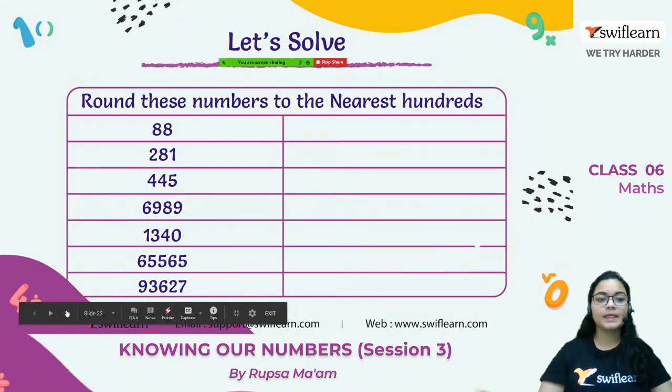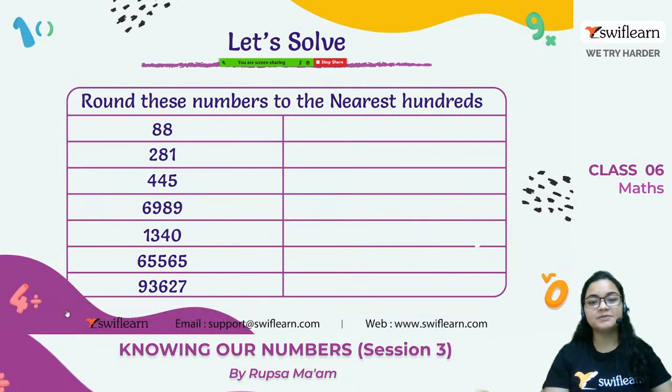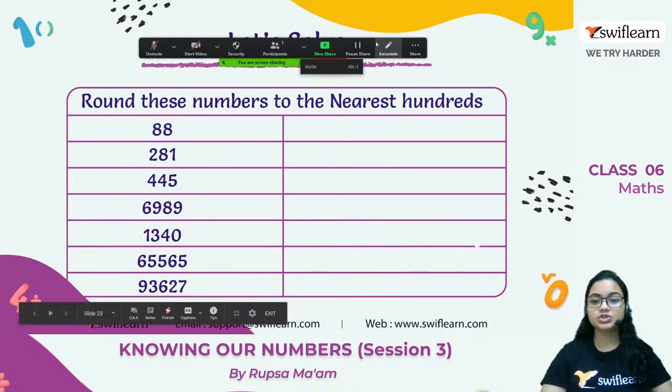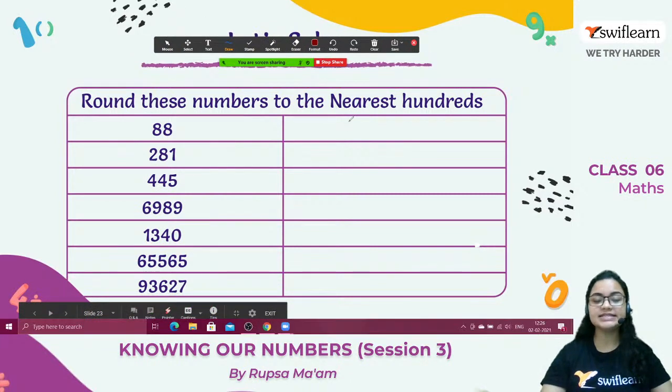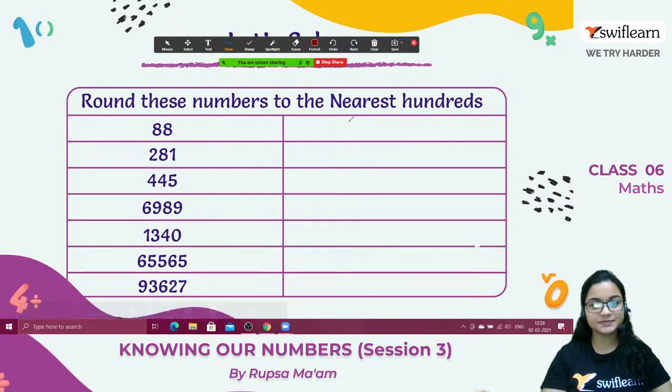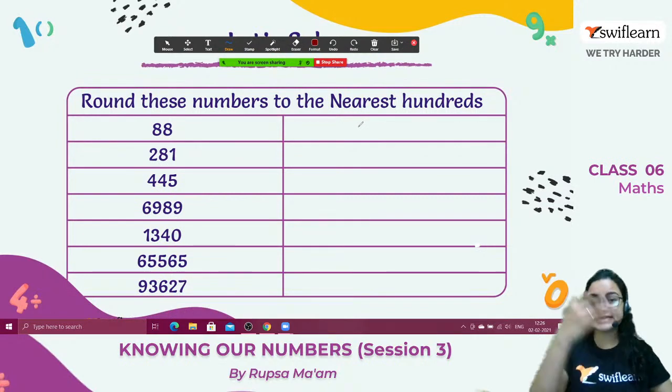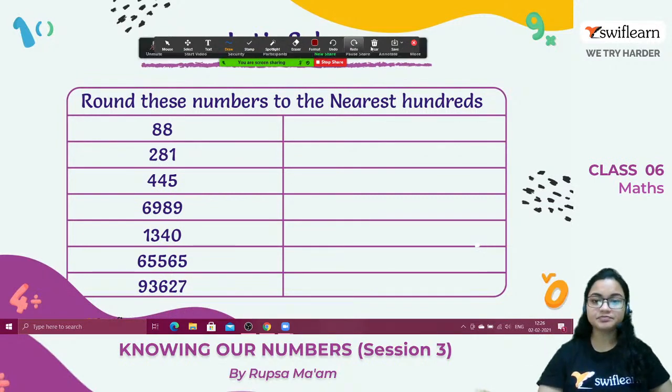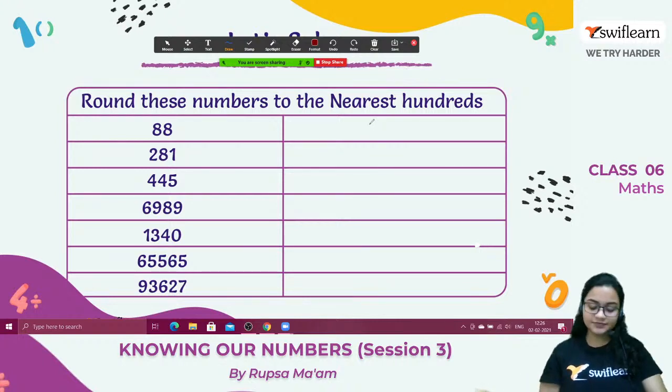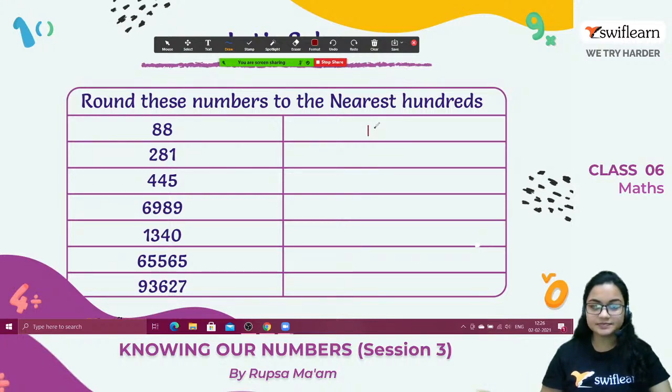Alright. Now round these numbers to the nearest hundreds. So first number is 88. Right? So 88 belongs to the second range, that is 50 to 99. Right? So it will be 100. Right?